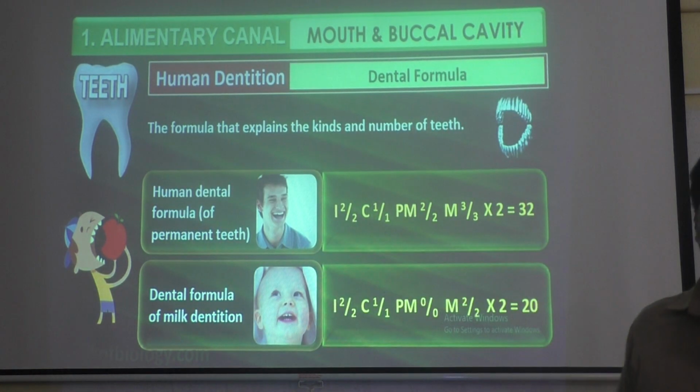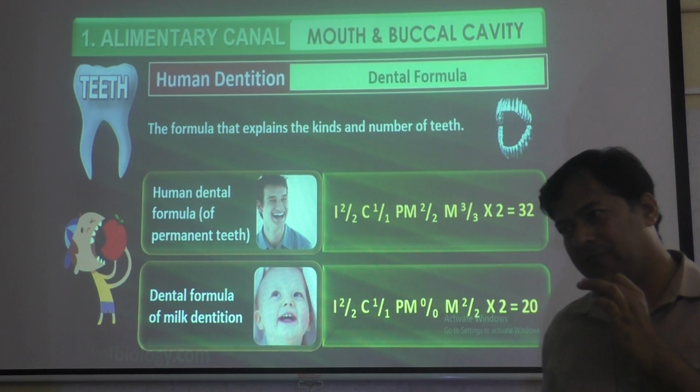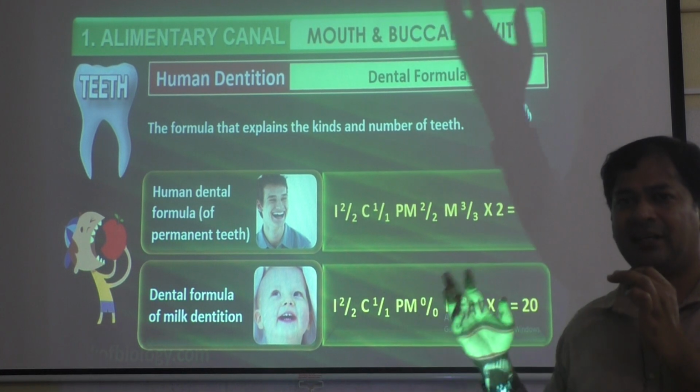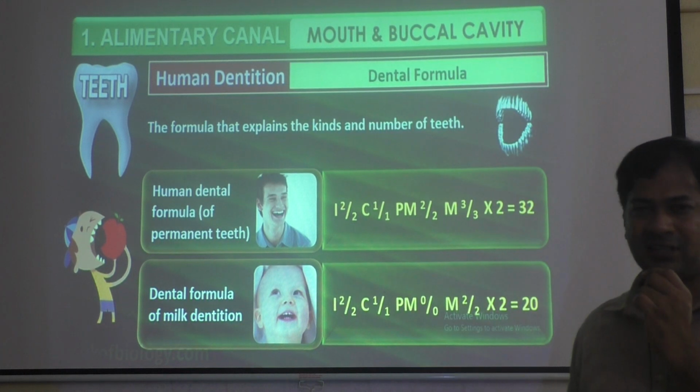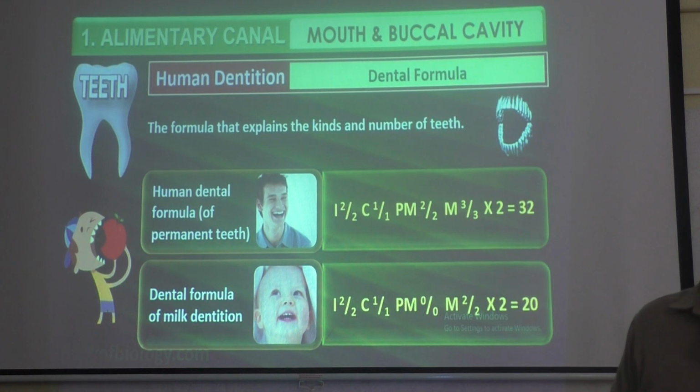The dental formula is different in different animals. Like the dental formula of humans, of elephant, of rat, all of these are different, because the number of teeth varies from one animal to another. So, the human dental formula.